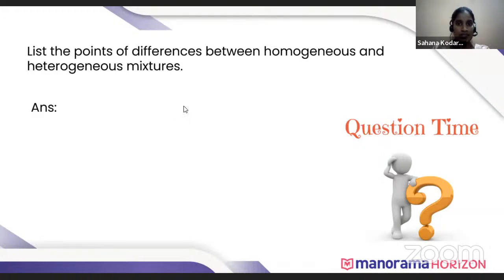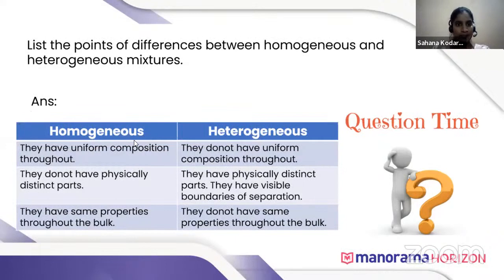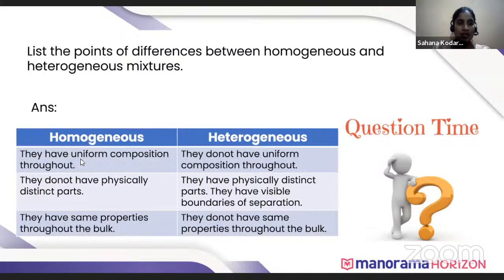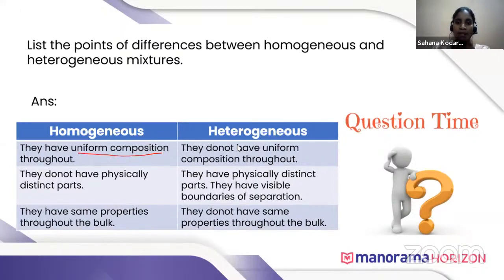Okay, so we'll see the answer. Uniform, yes. John, yes. Uniform composition, yes. It is in homogeneous mixture. So a homogeneous mixture has uniform composition, but a heterogeneous mixture does not have uniform composition throughout.